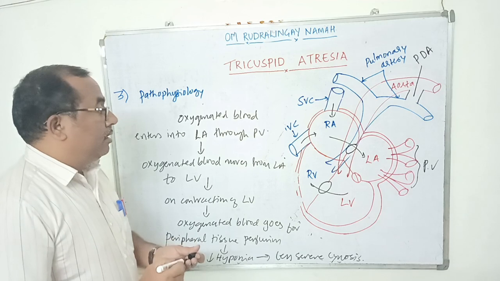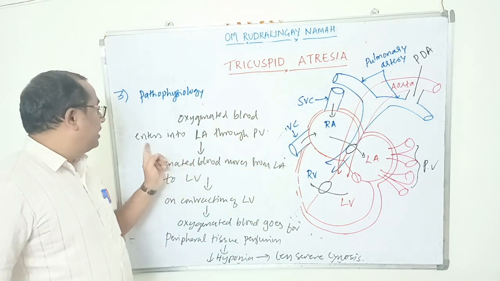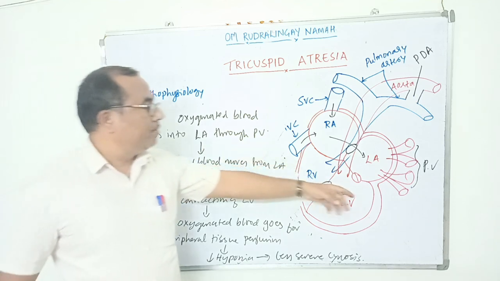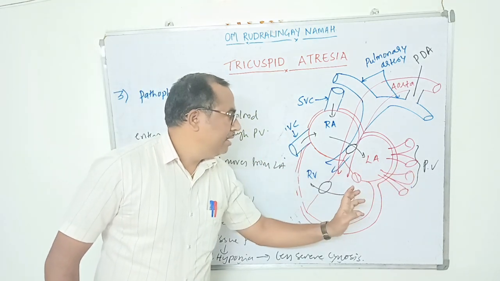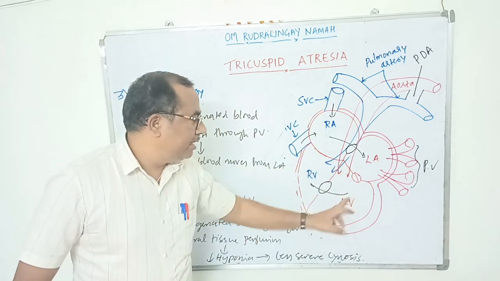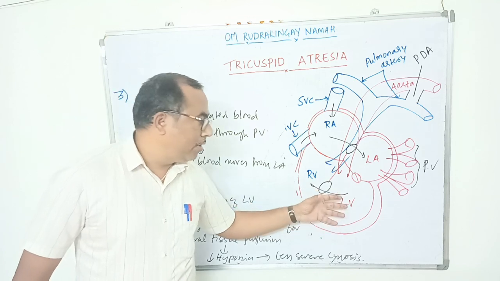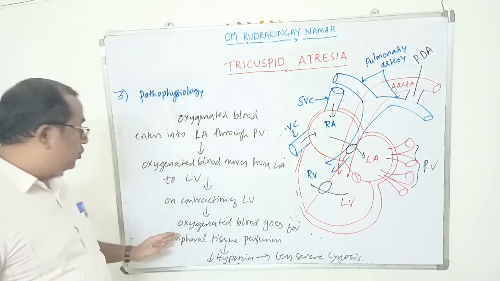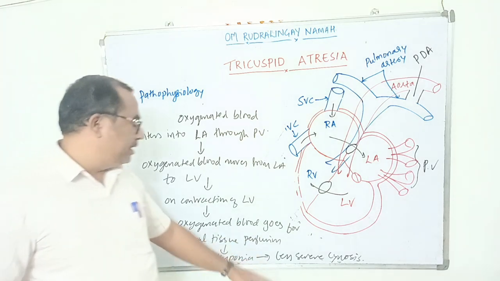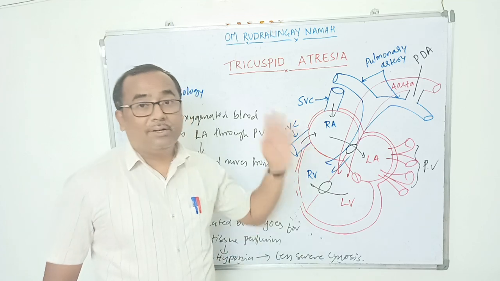So what happens here? After the oxygenation, the oxygenated blood enters into the left atrium through the pulmonary veins. Then this oxygenated blood will enter from the left atrium to the left ventricle. On contraction of the left ventricle, this oxygenated blood goes for peripheral tissue perfusion. So this will lead to decreased hypoxia, and the severity of cyanosis also decreases.